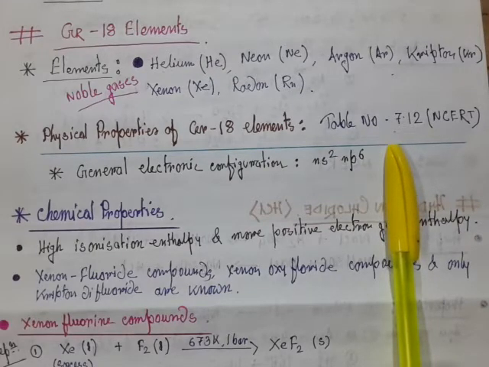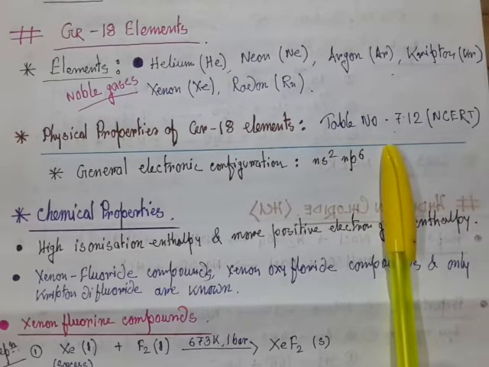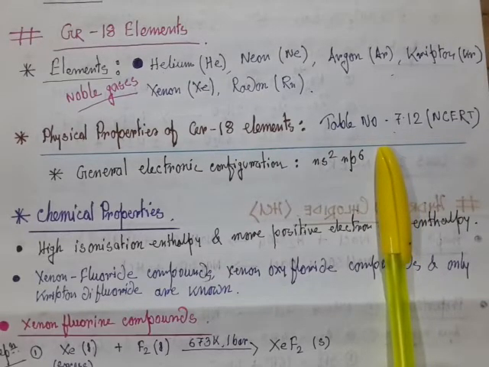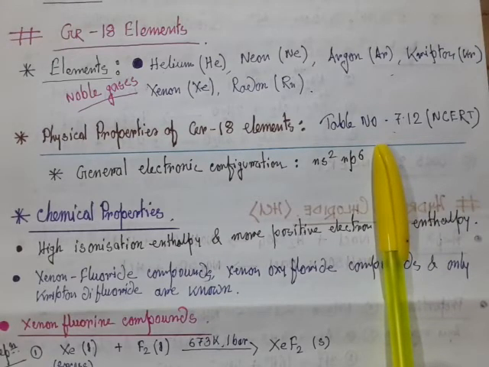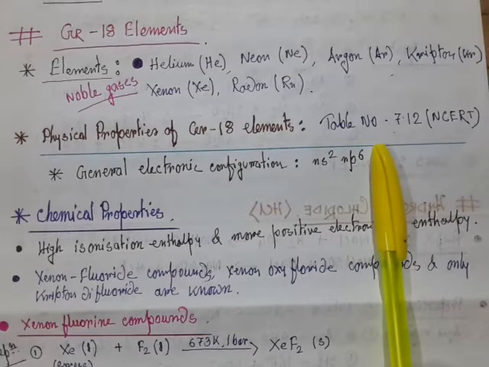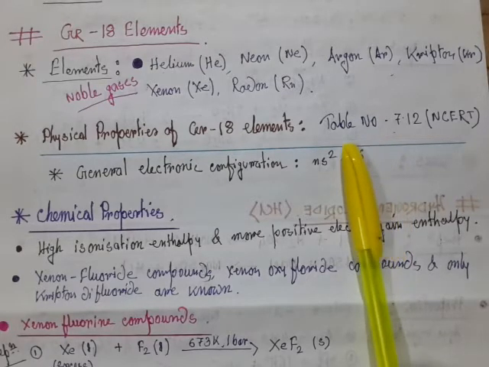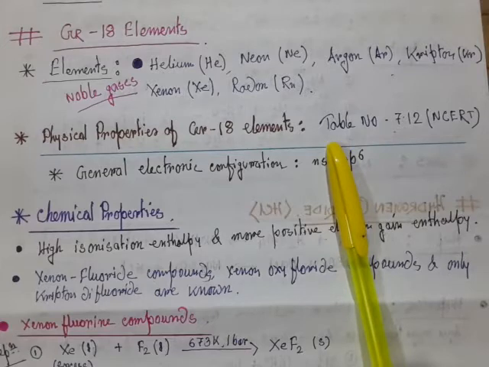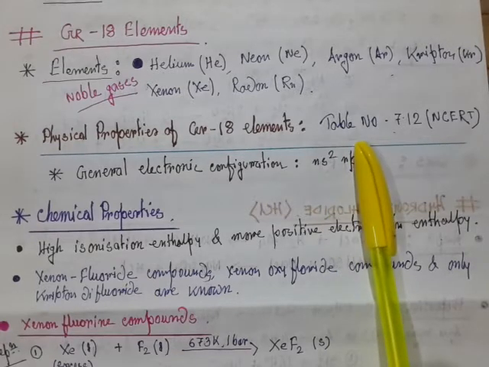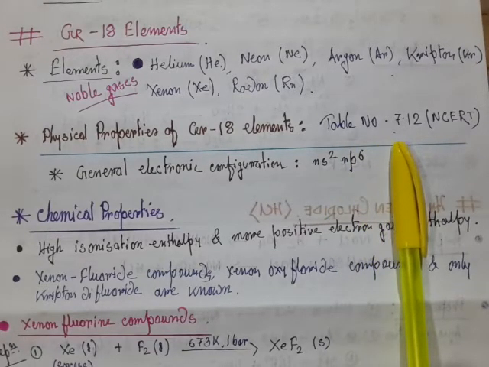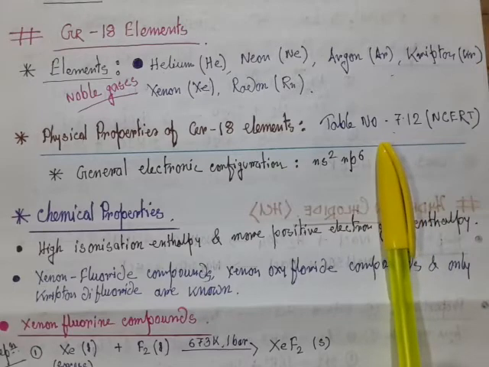As I told you earlier, you have to follow the tables given in every lecture, and in the recent past several questions have arisen from those tables. So those tables are very, very important. For group 18 elements, you have to consider table number 7.12, NCERT page number 208.